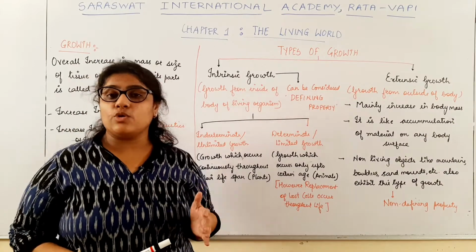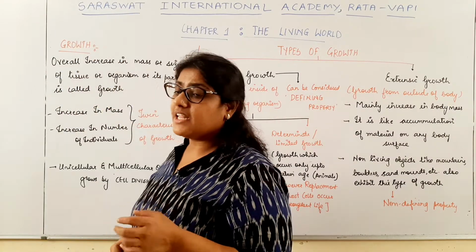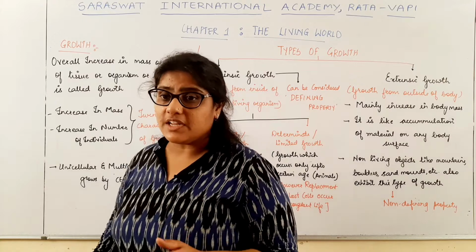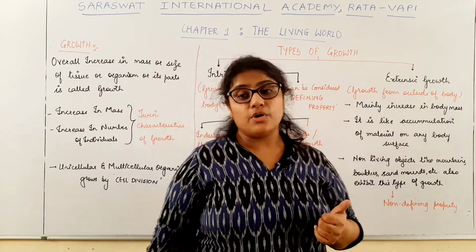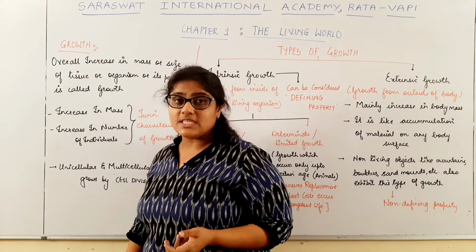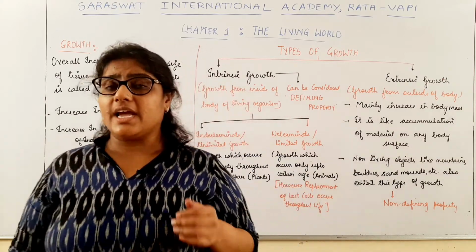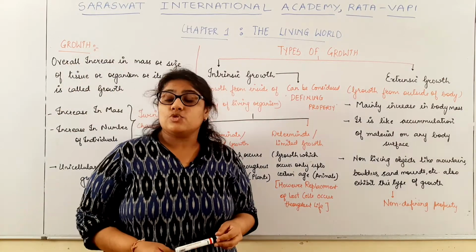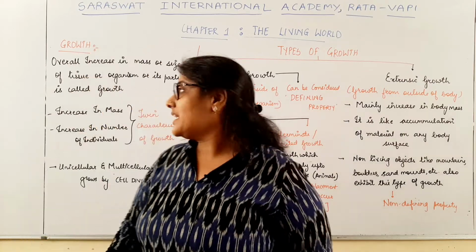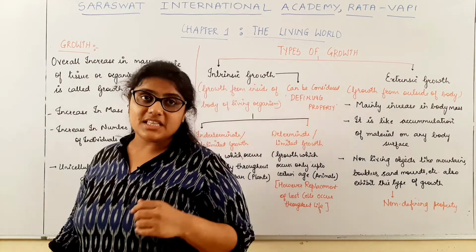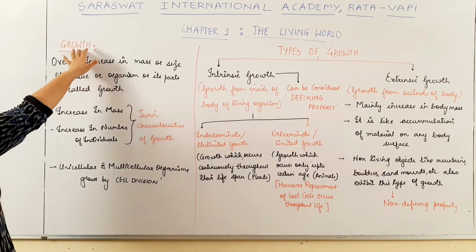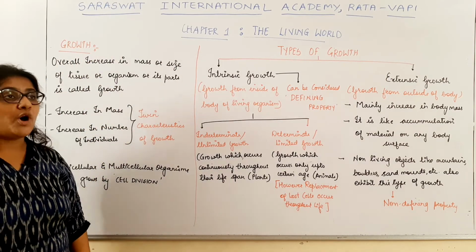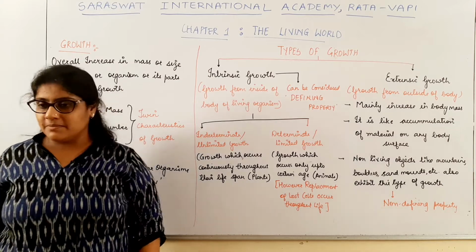Now as I told you, we will study in detail the 5 characteristics of the living organisms: growth, reproduction, metabolism, cellular organization, and consciousness. Today, first of all, we will study in detail the first characteristic of the living organisms, that is growth. Now what do you mean by the term growth?